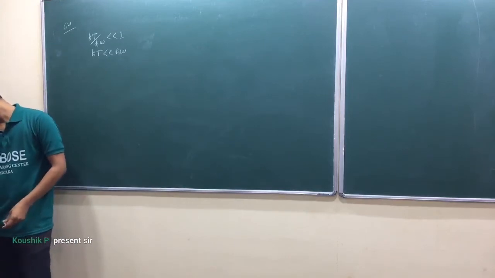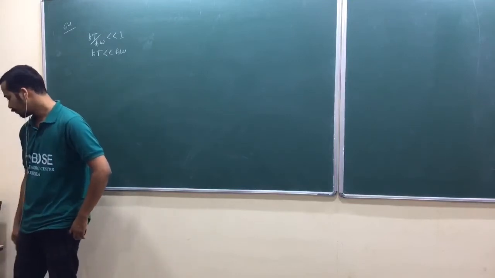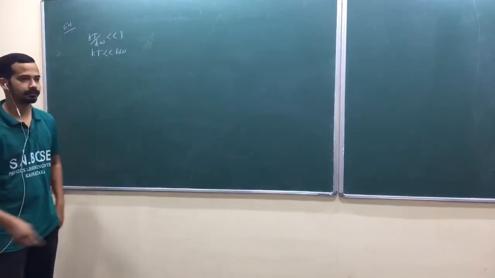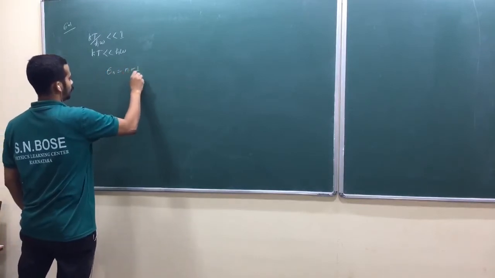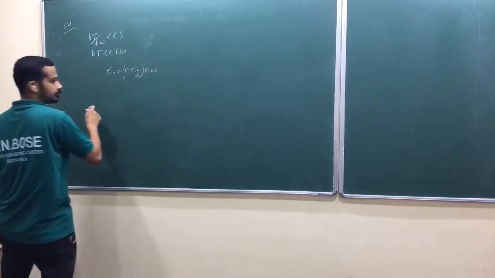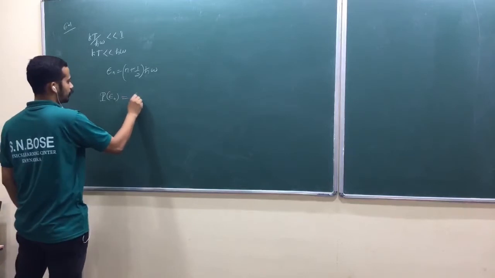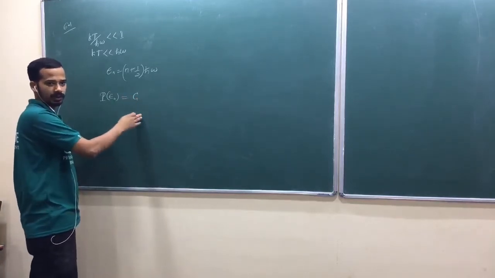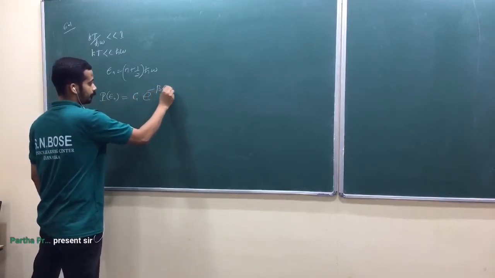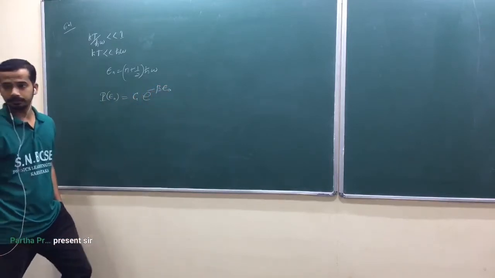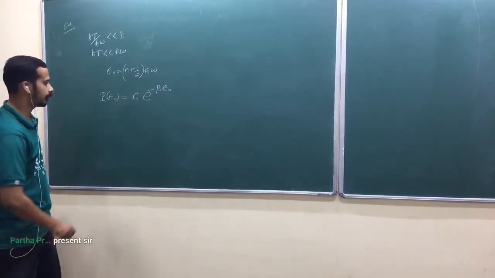Part A, find the ratio of the probability of the oscillator being in the first excited state to the probability of being in the ground state. How do you write? E_n is equal to (n plus half) h bar omega. So the probability in the ground state, let me not write Z. I can write Z in the denominator, but you should know that the probability is proportional to e raised to minus beta E naught. That's why I am writing like this. You should know this is 1 by Z. Am I right? It was our partition function.